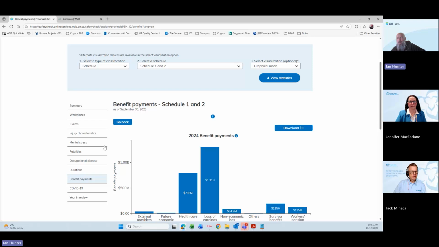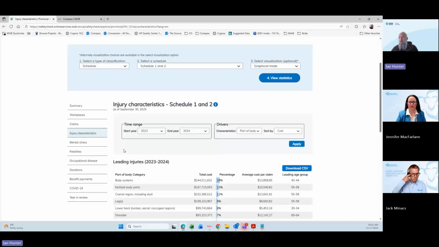What I guess I'd ask for is some more information as far as what you mean by incident reports. So if there's, say, a claim registered with us for healthcare only, all the information will be accumulated here. And then when we're looking at the injury characteristics, if we had a healthcare claim only, we don't have those specifics on those claims.